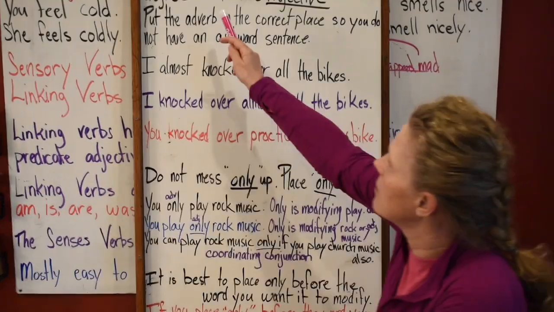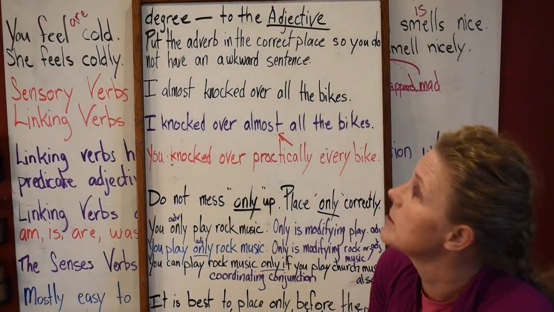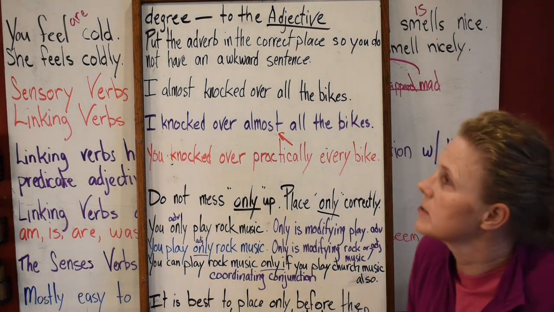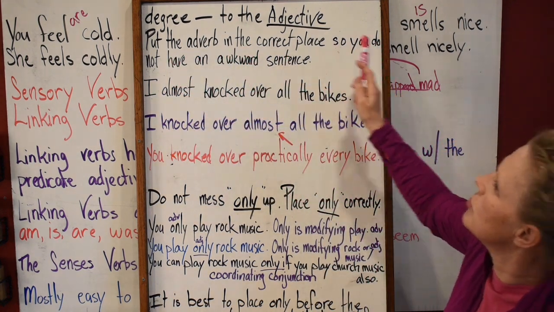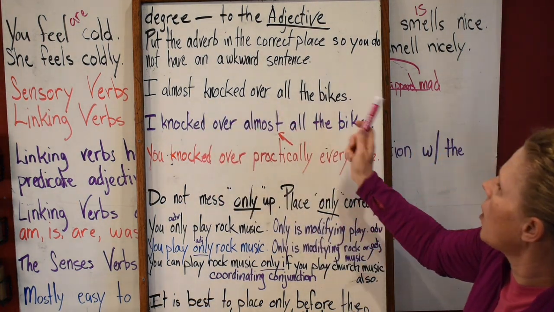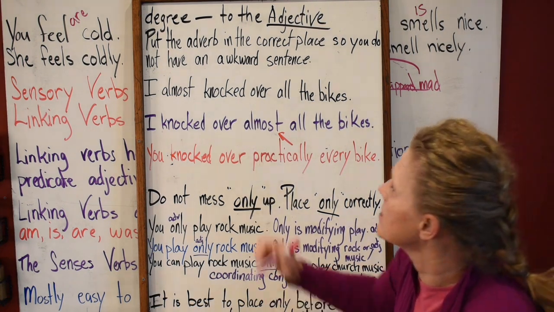Now we're going to talk about degree. Degree to the adjective, degree to the adverb. Let's talk about that. Put the adverb in the correct place so you do not have an awkward sentence. "I almost knocked over all the bikes." Look at that sentence. What's your adverb? Almost. Nice, good.